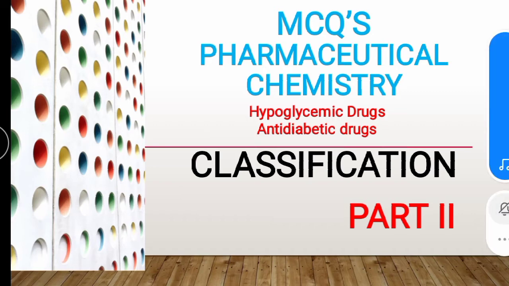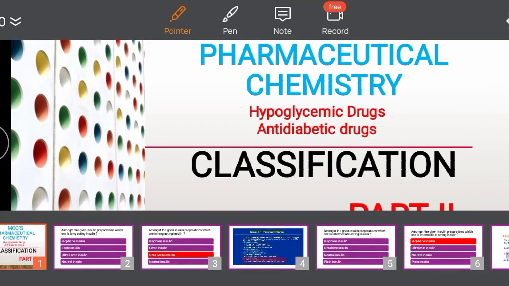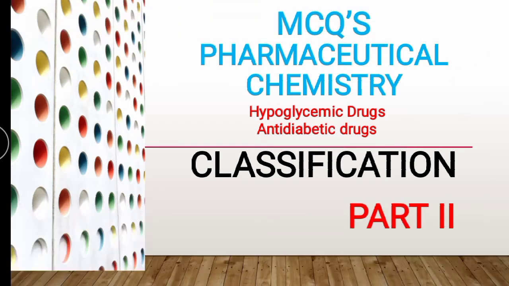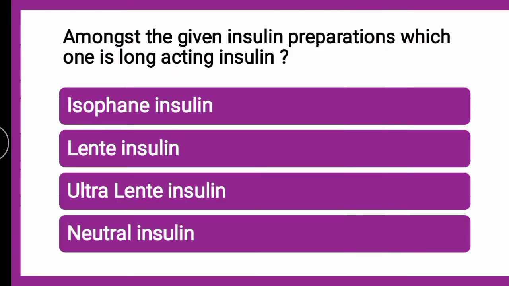Okay, so to start with the first MCQ from part 2 of hypoglycemic drugs, the question is: amongst the given insulin preparations, which one is long acting insulin? Now in part 1 we have studied that insulin preparations can be classified based on the duration of action into short acting, intermediate acting, long acting, and ultra long acting.